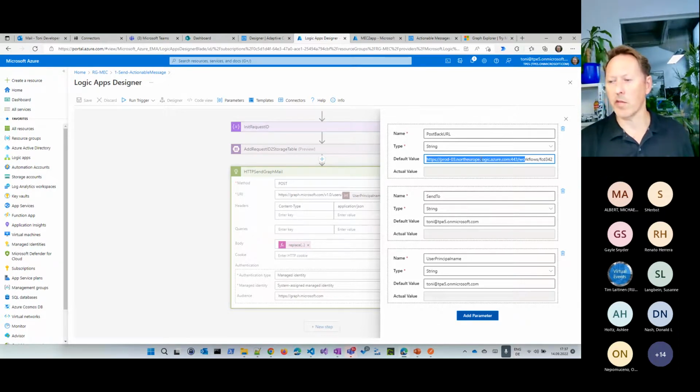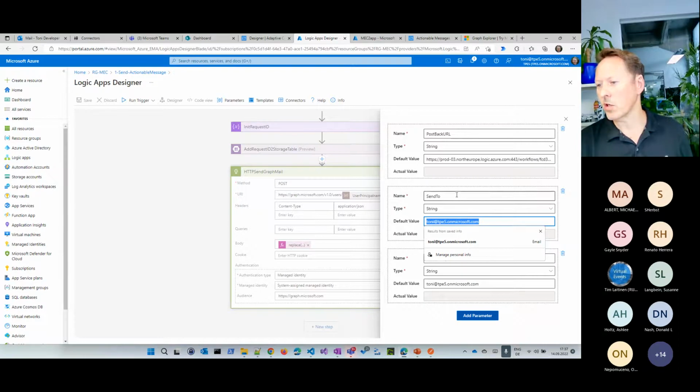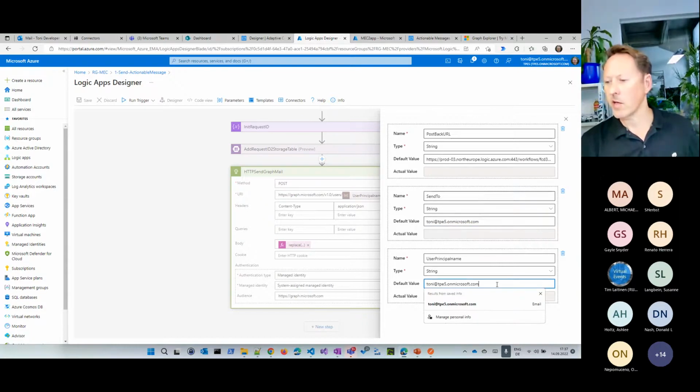So this is the address that comes in place when we click on a menu. Then we say, okay, to which user do we want to send that card? In my case, I simply used my own email address. And here I say, who is the sender of that email? In my case, it's also my own email account. In reality, it would be a service account, some kind of shared mailbox or something like this. So that's the basic part.